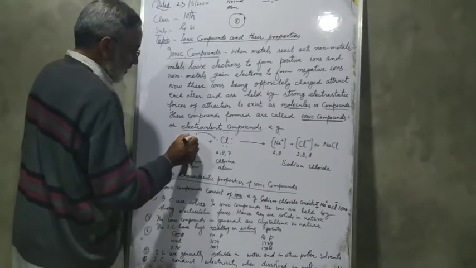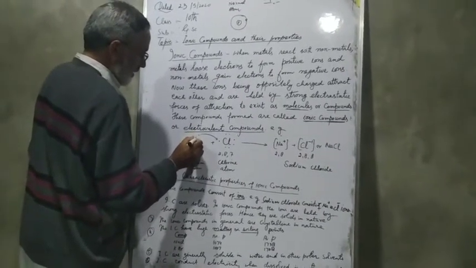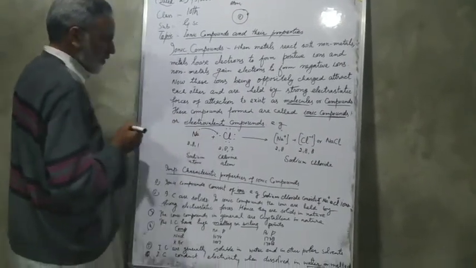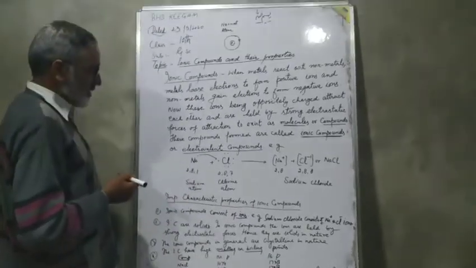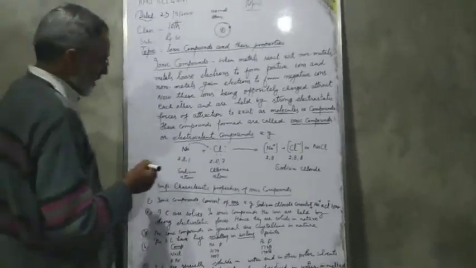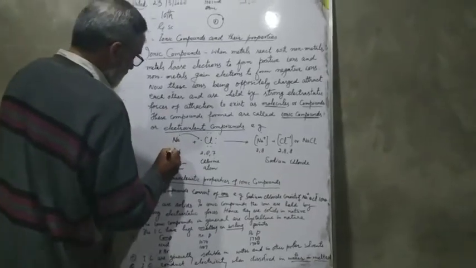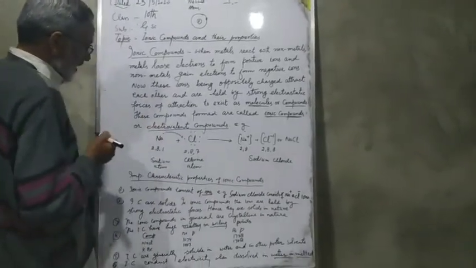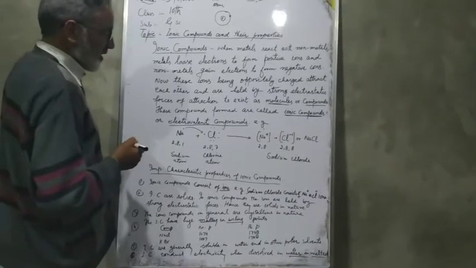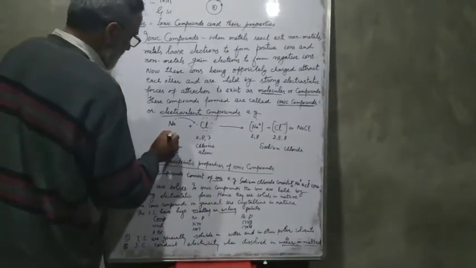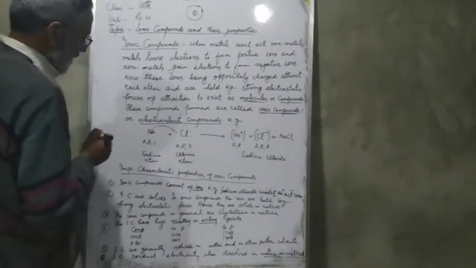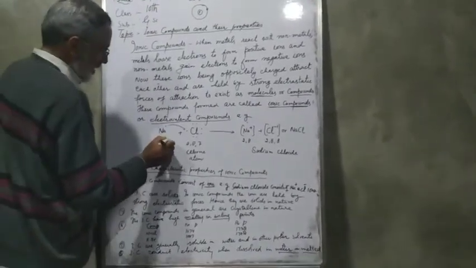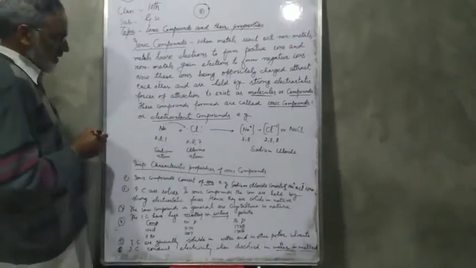When we distribute these electrons in the orbits or shells, 2 electrons are accommodated in K shell and 8 are accommodated in L shell and 1 in the outermost shell.